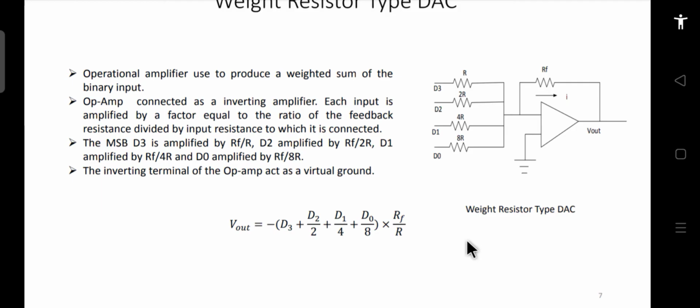Whichever bit is 1, you put 1 for the corresponding term, whereas the others become 0. If RF and R are equal, that ratio will be 1 and you can get these values accordingly. This is how you derive the equation, and from this you can see the working of this DAC.